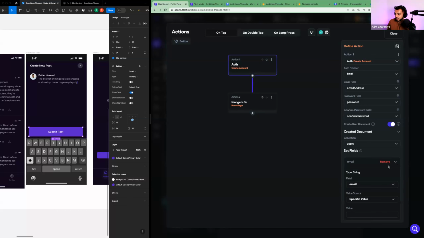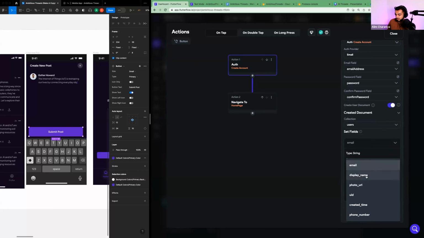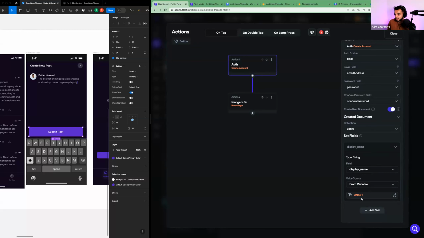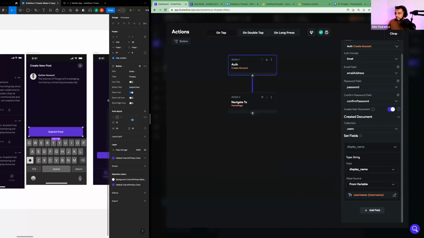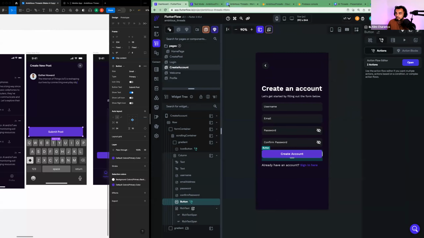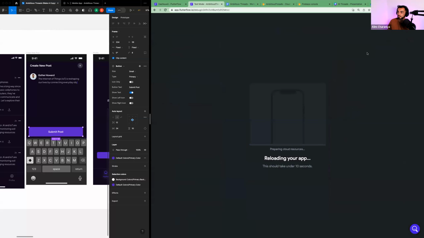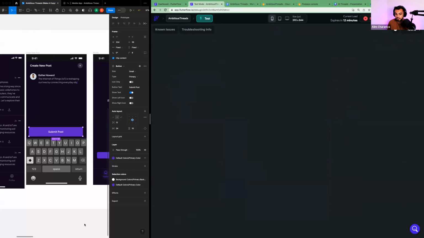So I'm going to add a field, and I'm going to change this field from email to display name, and from specific value to from variable. I'm going to click on unset to actually pull that value from somewhere. I'm going to drop down widget state, and my available options, you're going to see all the different widgets or elements that I can pull from. One of the widgets I want to pull from is username. So I'm going to click on that and hit close. Now I'm going to go back to my simulator and rerun this. Okay.